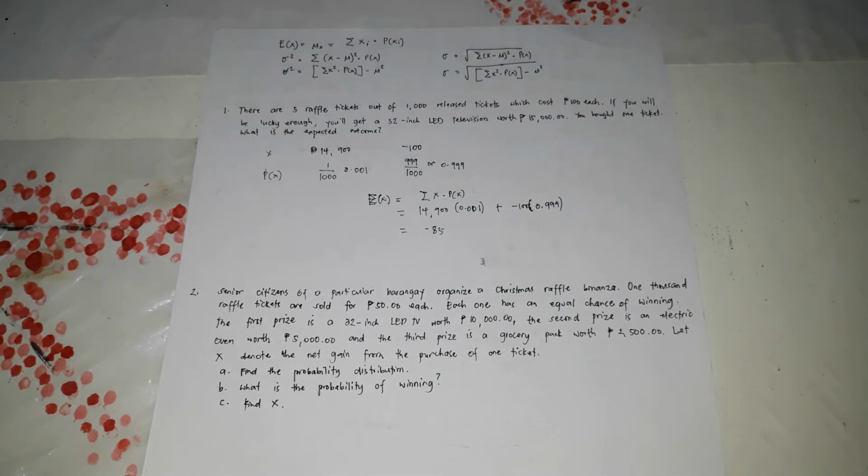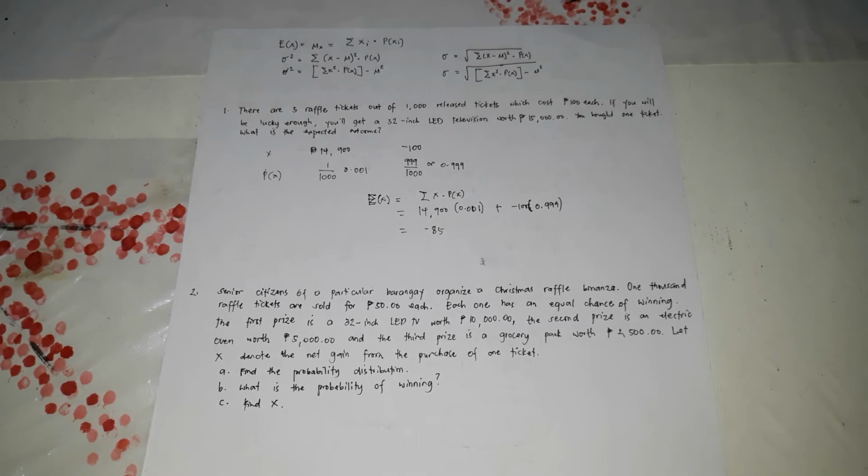Because it's negative 85, the expected outcome if you join the raffle is a loss of 85 pesos. Because there's a very low chance of winning, there is only a big chance that you're going to lose. So if you don't have money, it's better not to join the contest.